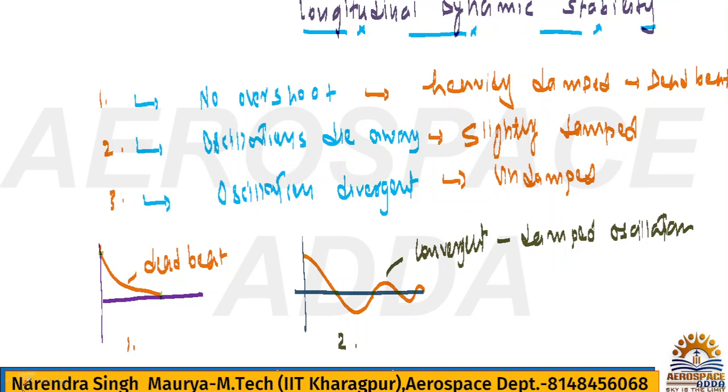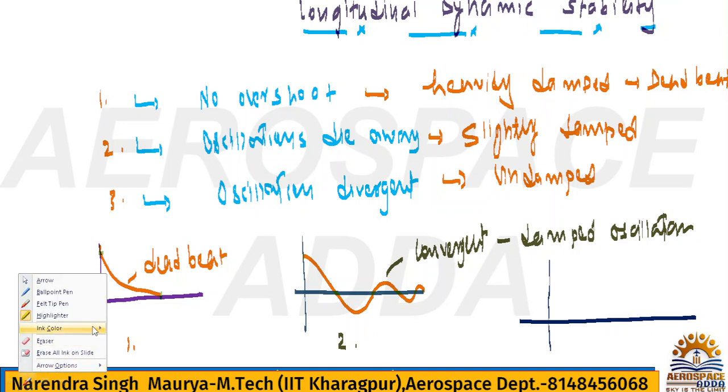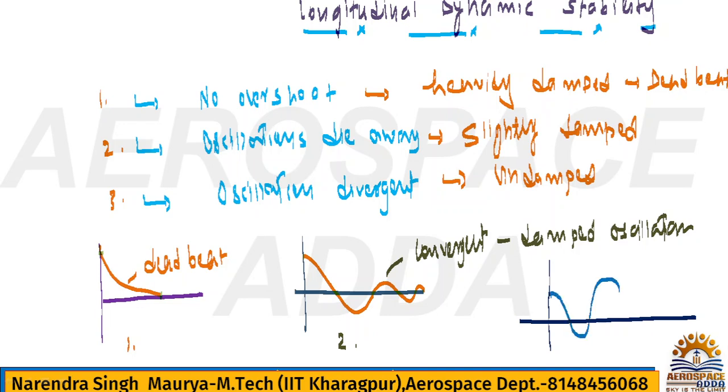And what is the third one? If you go for the third one, oscillation will be there, but it is divergent. Divergent means it is not going to converge, it is going to diverge. Diverge means the amplitude is continuously going to increase, like so. So it will be called undamped.